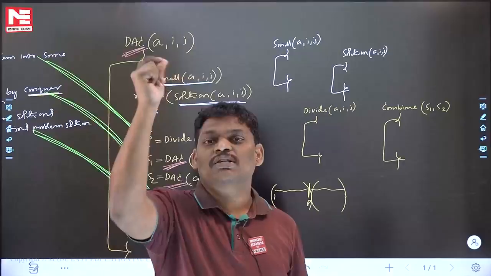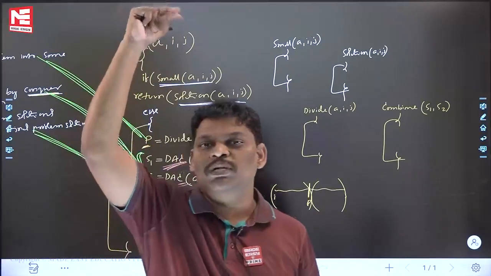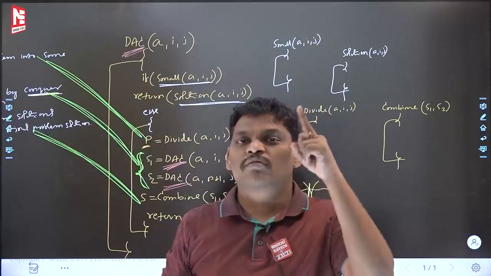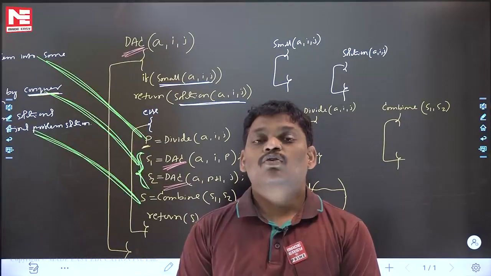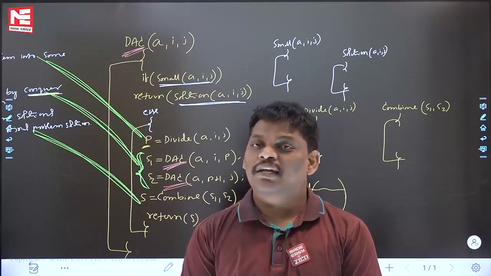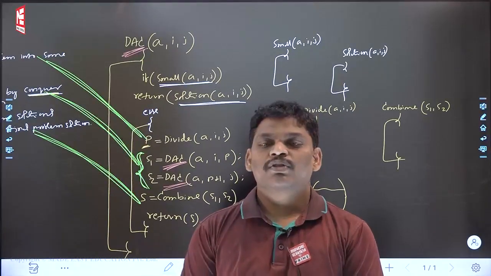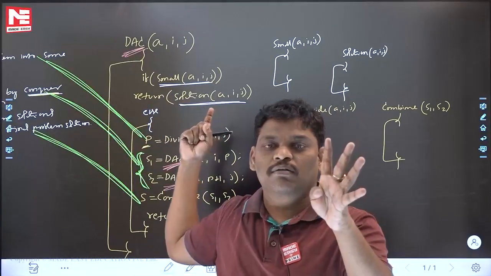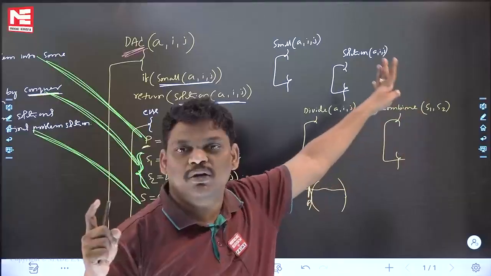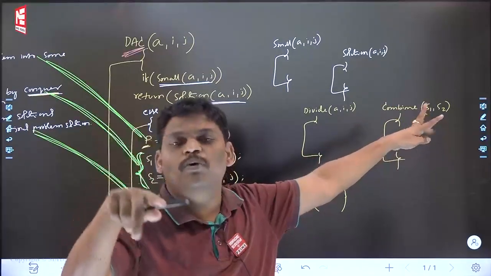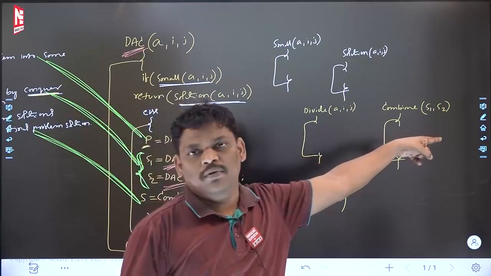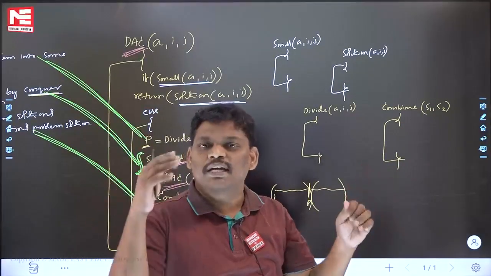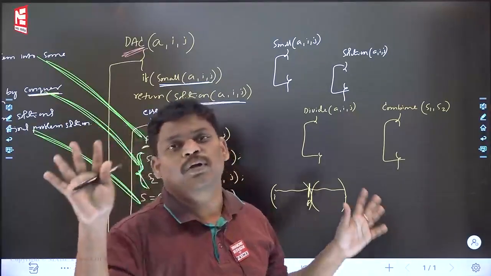Right? Please be correct. Last time I want to ask you, please listen everyone. When can I say my problem is an application of divide and conquer? This divide and conquer algorithm contains four major functions. If you see the code, gaps are there. To your problem, please fill those gaps. If you are able to fill those gaps, nice, you will get a nice divide and conquer algorithm for your problem.